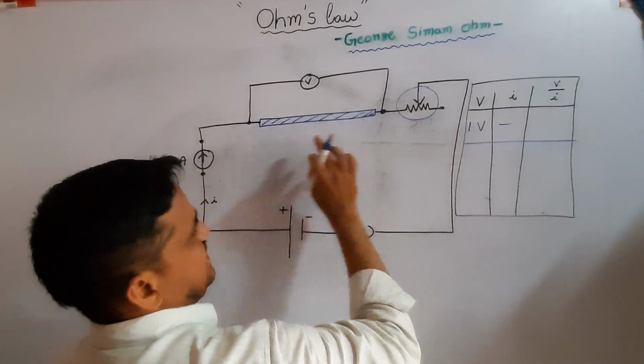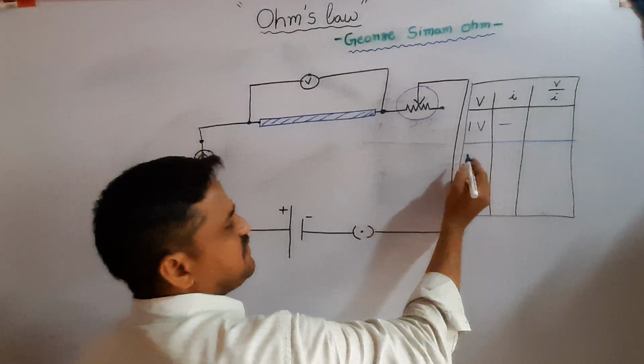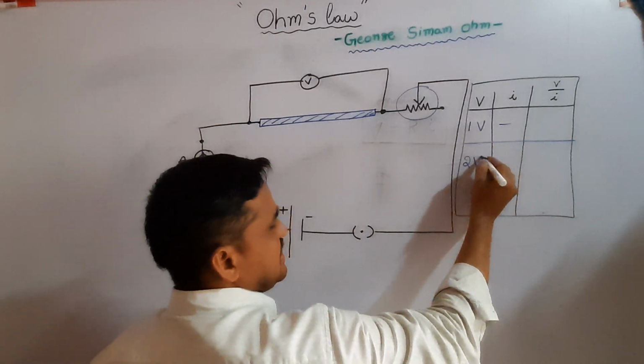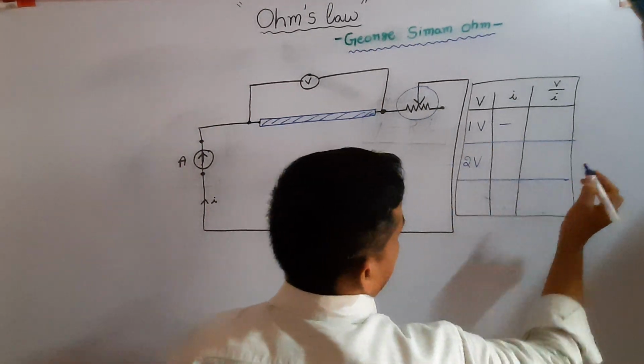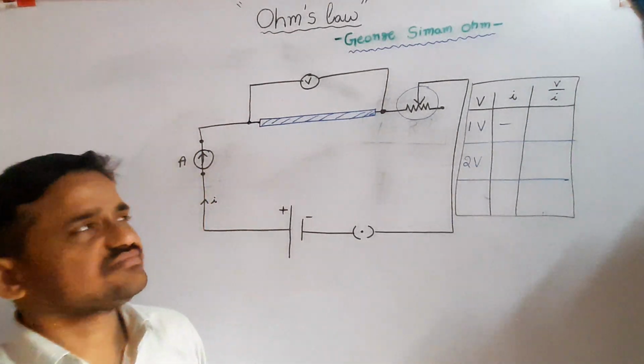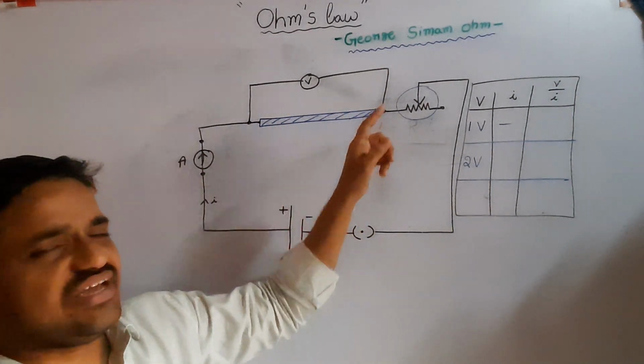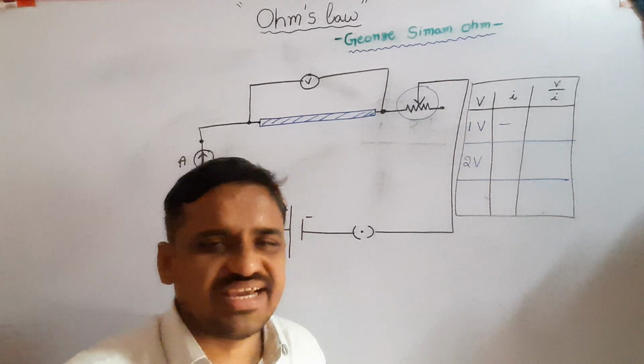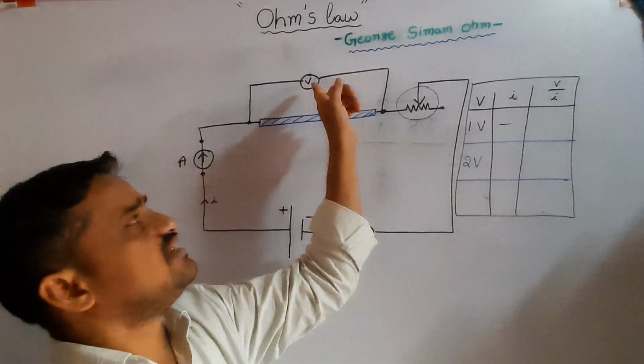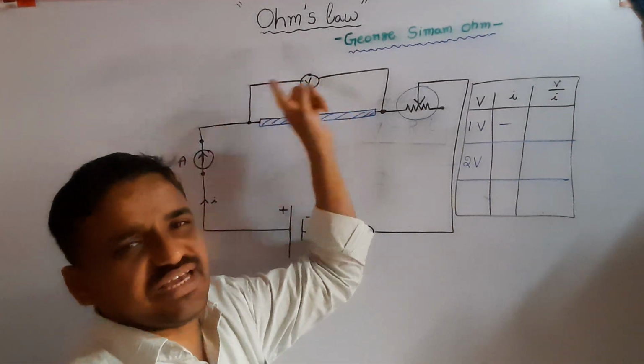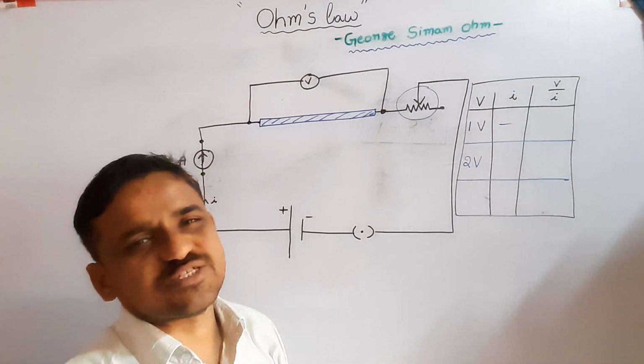Now again, adjust the rheostat until the potential difference between the ends of the manganese wire is 2 volts. This means 2 volts is visible in the voltmeter display.